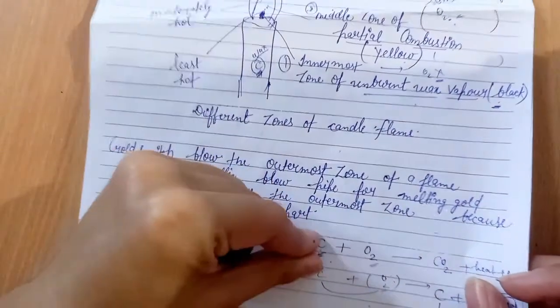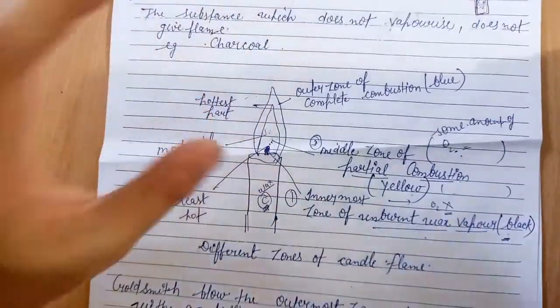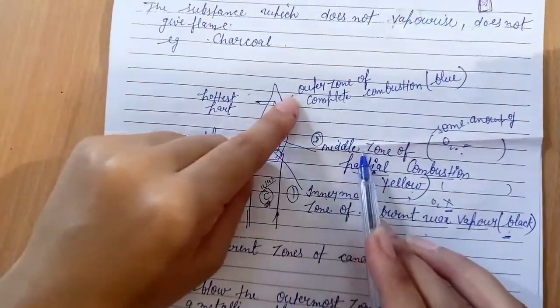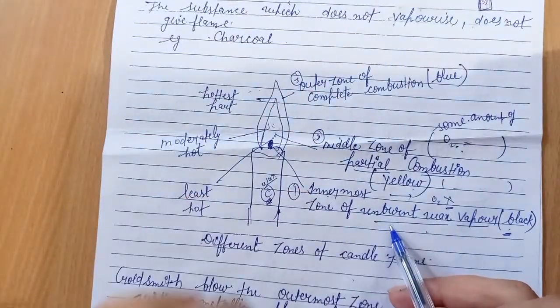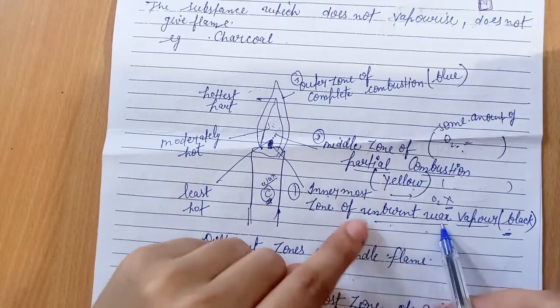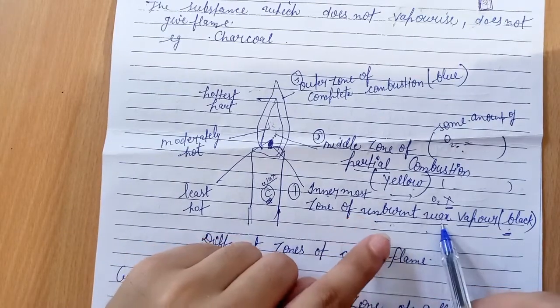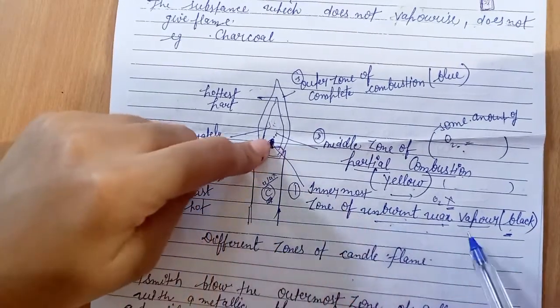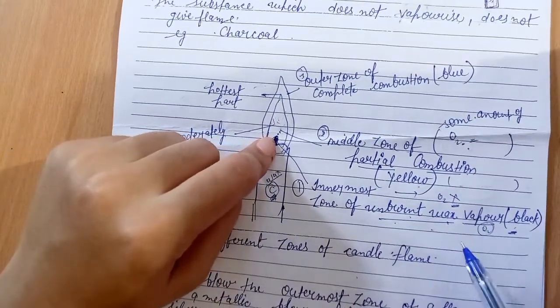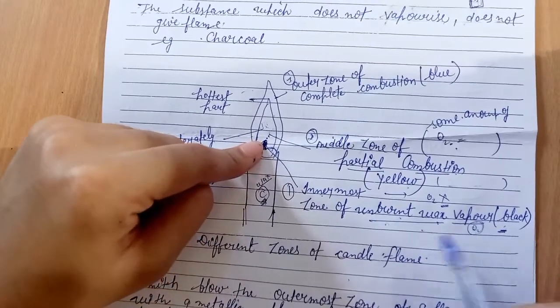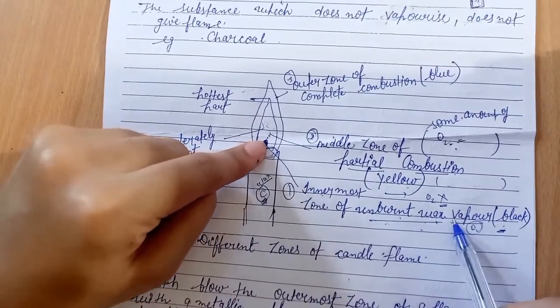So depending on this process, candles have three zones: first, second and third. The first zone is the innermost zone of unburnt wax vapor. It means wax vapor does not burn in that region, because oxygen is not present there. In the absence of oxygen, a substance cannot be burnt, so unburnt wax vapor is present in this region.